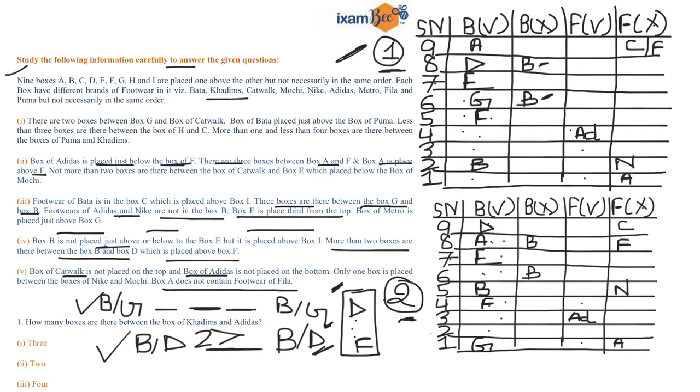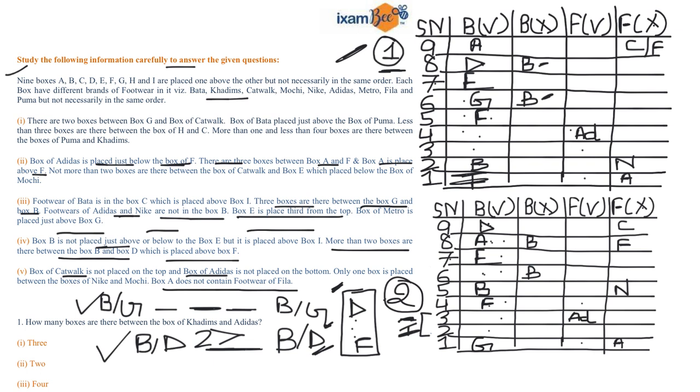If this is the condition, so in our first case, the only position for I is this one, right, at first number position.